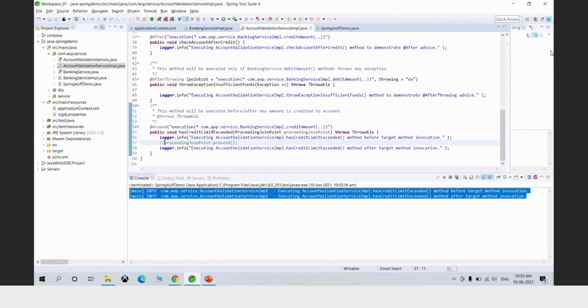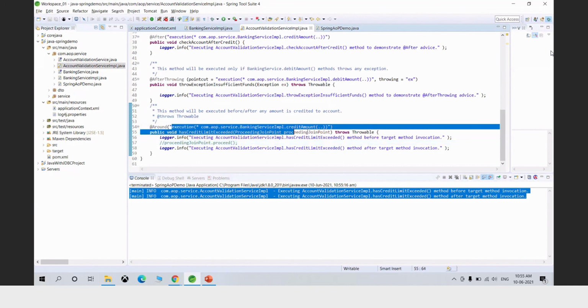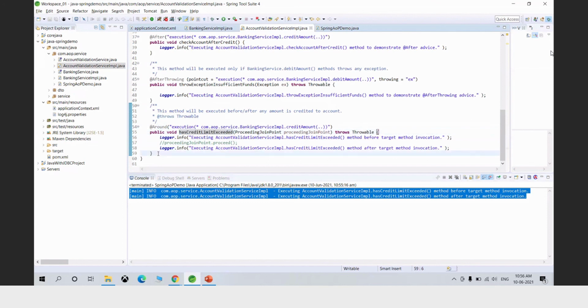So Spring has reached this execution point. It has called this method. It has called this advice. Once this advice is completed, now Spring has no way to know which method or which aspect or which target object it should execute. So that's why it has now exited.